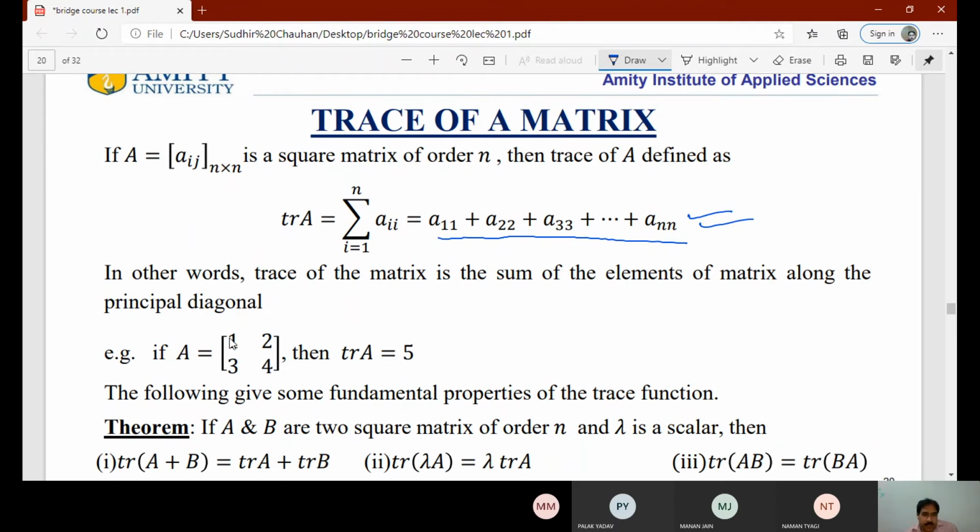So if matrix A is [1 2; 3 4], the diagonal elements are 1 and 4. If we find the trace, we have to add 1 plus 4. So 1 plus 4 is equal to 5, that is the trace of the matrix.